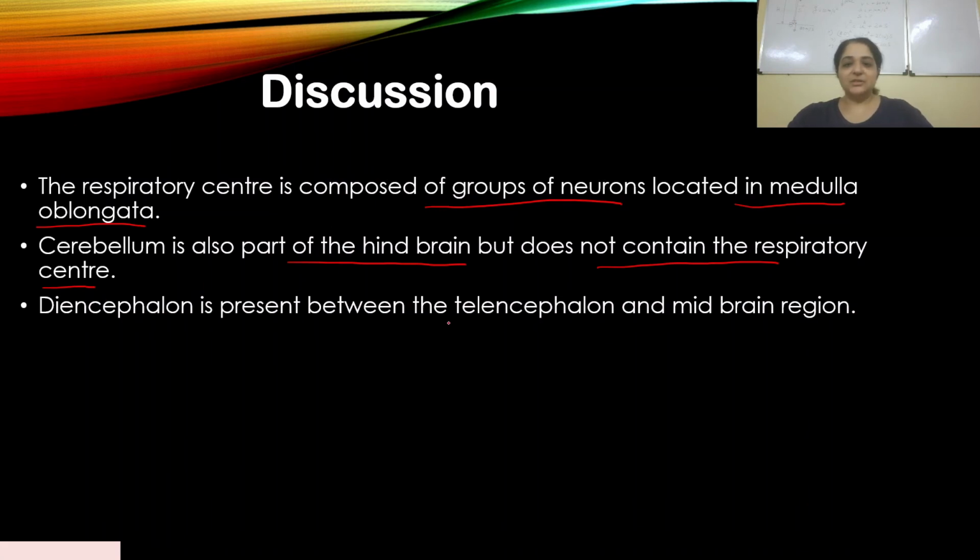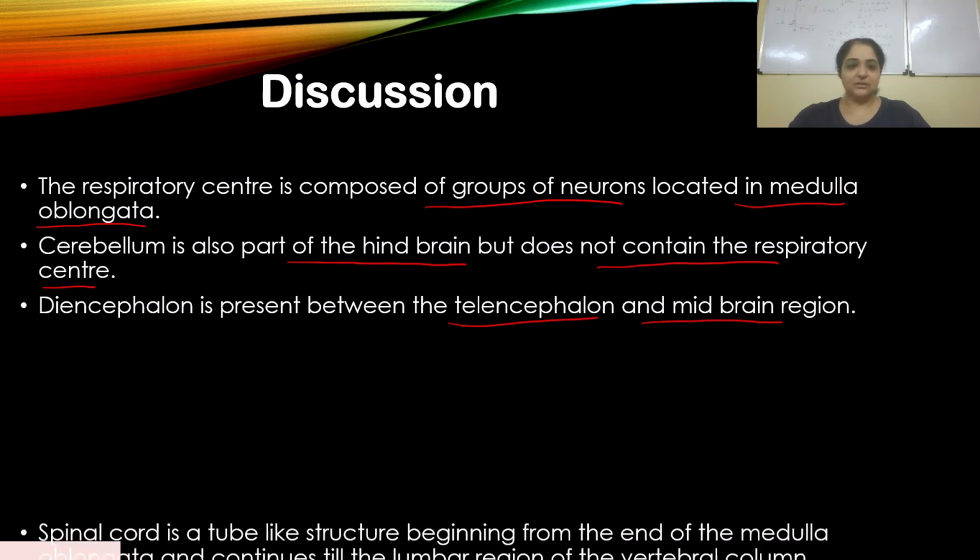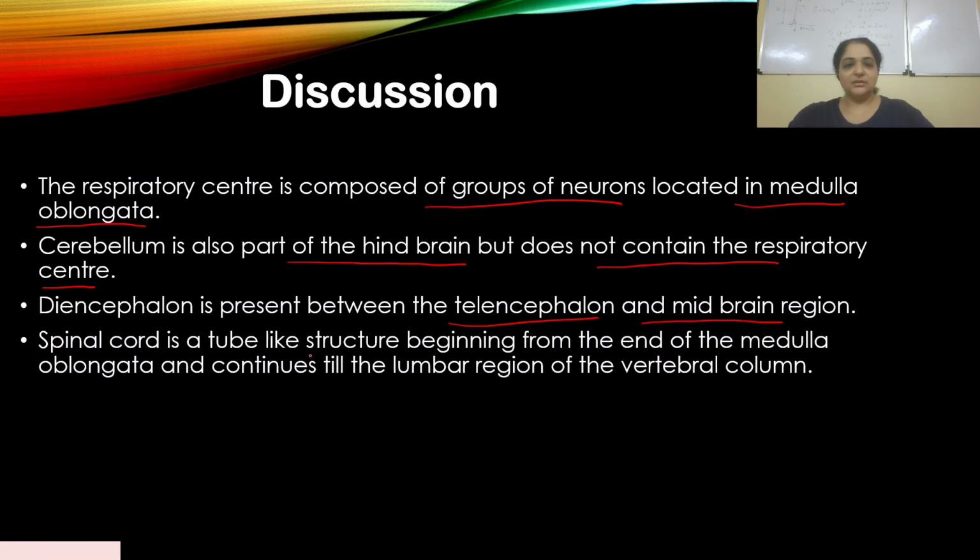Diencephalon is present between the telencephalon and the midbrain region, so that was also the incorrect answer. And lastly, spinal cord. It is a tube-like structure beginning from the end of the medulla oblongata and continuing till the lumbar region of the vertebral column. So this was a pretty direct question. You had to remember your fact and you could have easily answered this question. So I don't think there should have been a problem answering it. Let's move on to the next one.